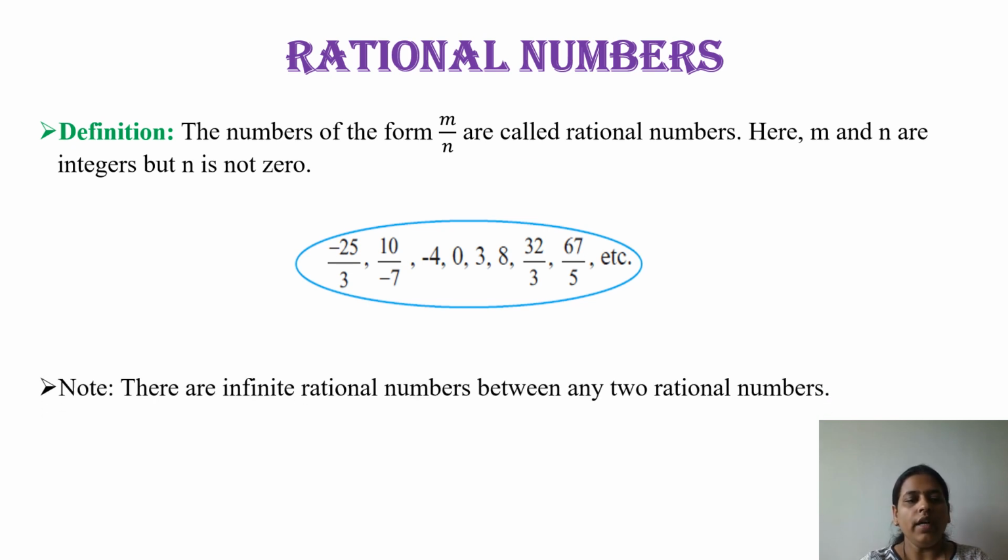So one note here: when two rational numbers are there, then in between those numbers there are many rational numbers which can be calculated. So there are infinite rational numbers between any two rational numbers. You should remember this note. Clear? Next.